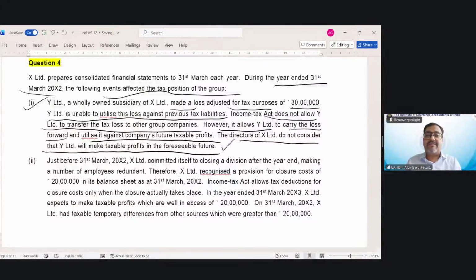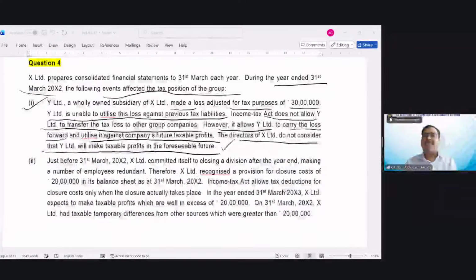Will you recognize deferred tax asset? In this case, no deferred tax asset has to be recognized because there is no prospect of being able to reduce tax liabilities in the foreseeable future, as no taxable profits are anticipated. So in this case, no DTA, DTL, nothing has to be done.